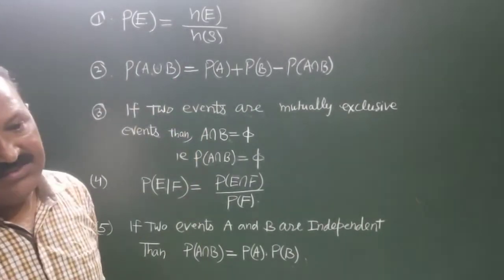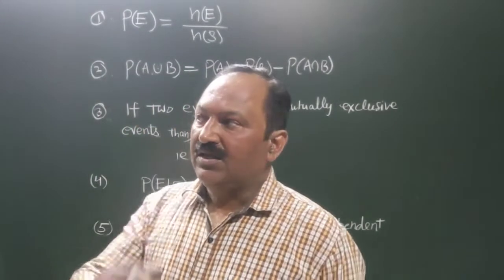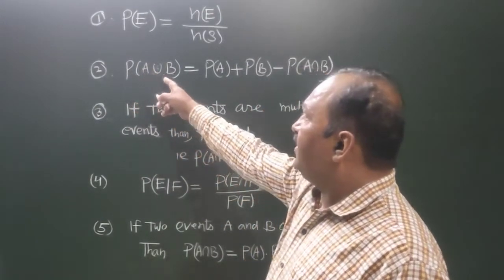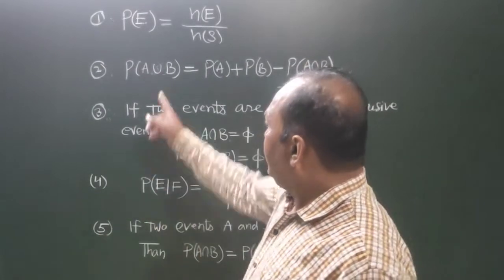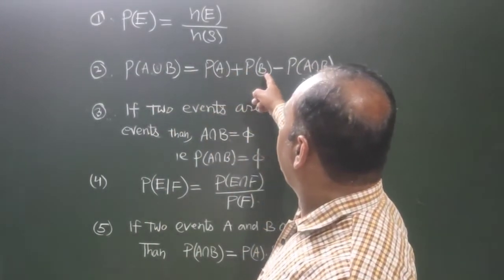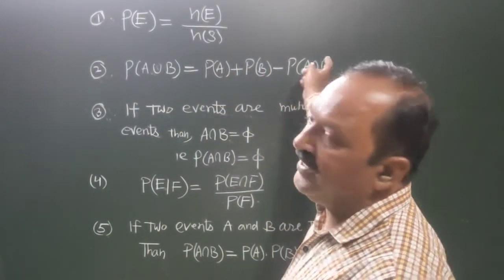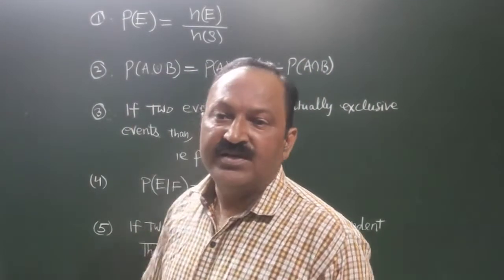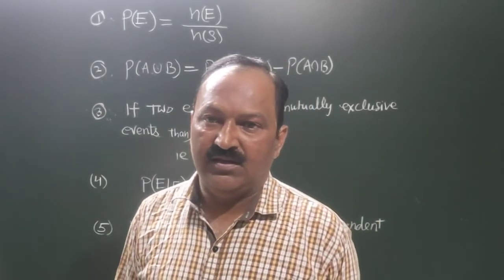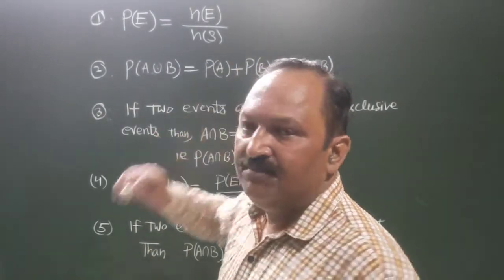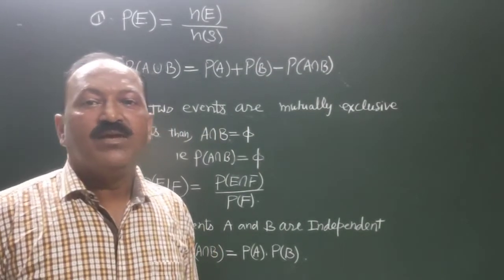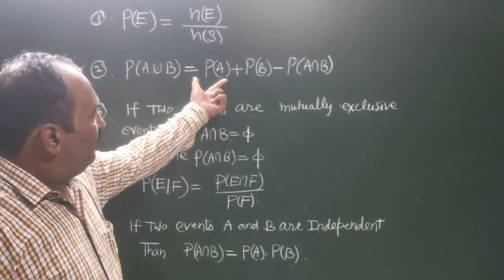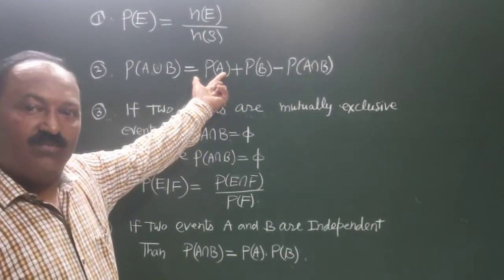And second is the probability of the union of two events A and B, P of A union B. It is equal to P of A plus P of B minus P of A intersection B. P of A union B can also be written as P of A or B, and P of A intersection B can be written as P of A and B. This is one of the important theorems of the probability.